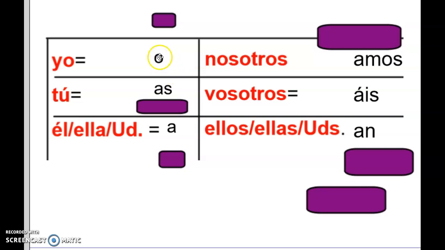Remember you learned that song. It's to the tune of Bingo, like o, as, a, amos, an, o, as, a, amos, an, or whatever that was. So you have that song. I apologize for singing to you right now.